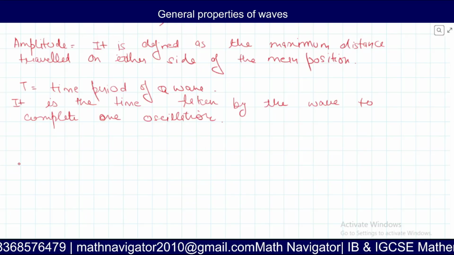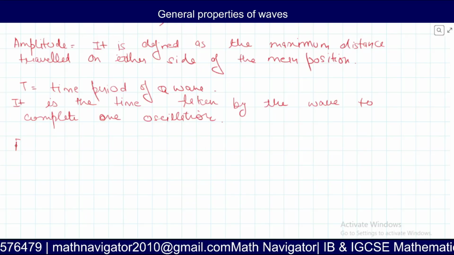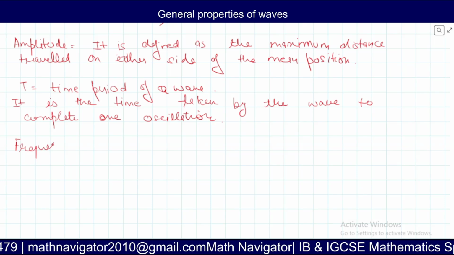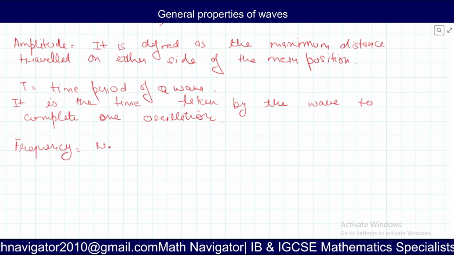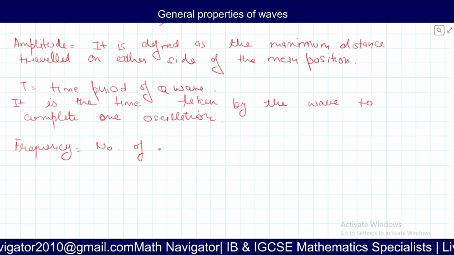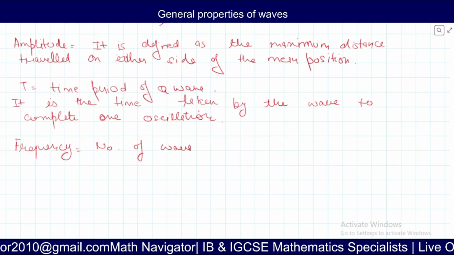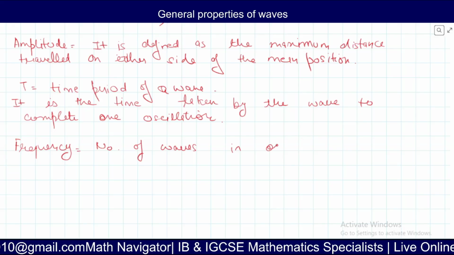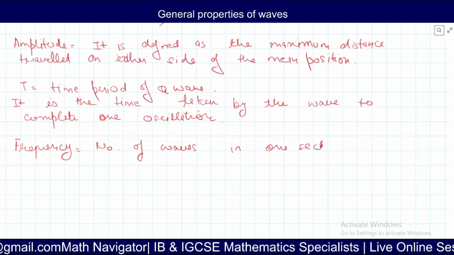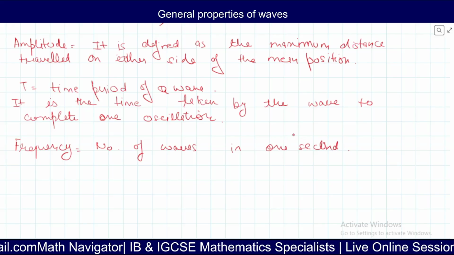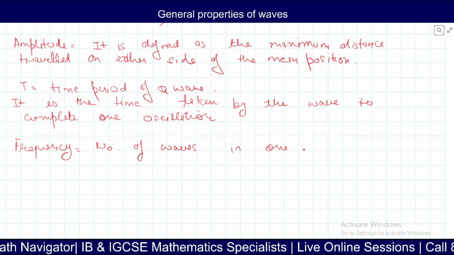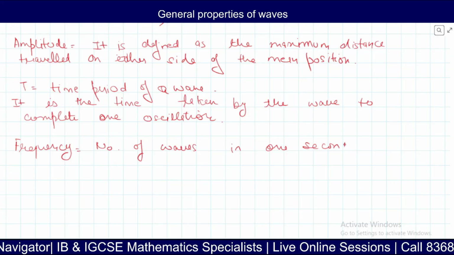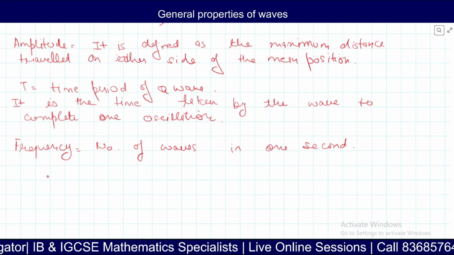Then we talk about frequency. It is defined as the number of waves in 1 second. Number of waves in 1 second.